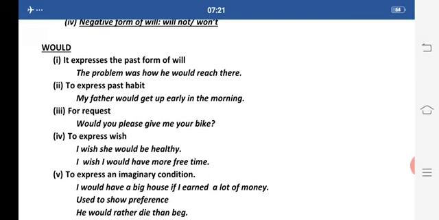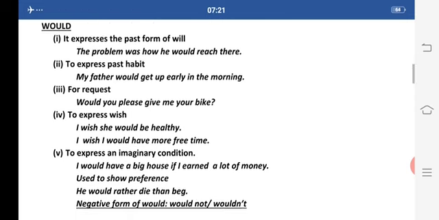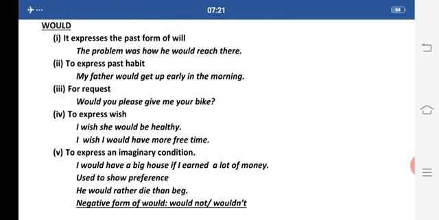To express wish: I wish she would be healthy. Now this is my wish, that she would be healthy. I wish I would have more free time. Here again I am talking about my wish. I wish that I would have more time.